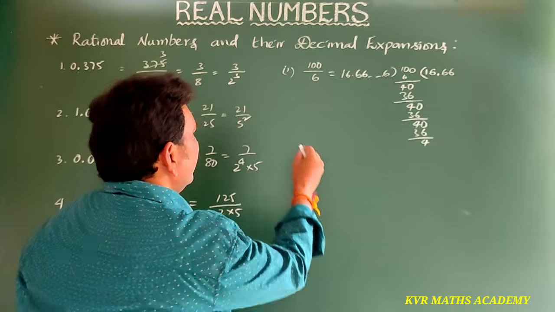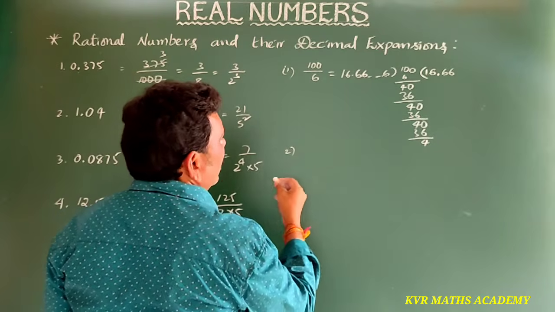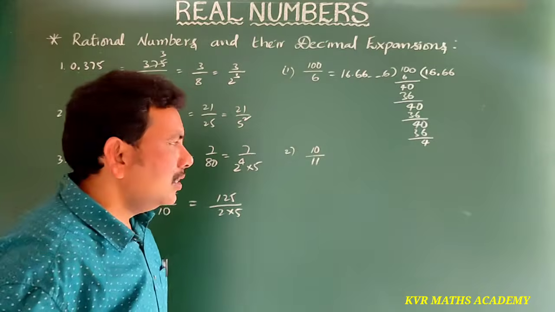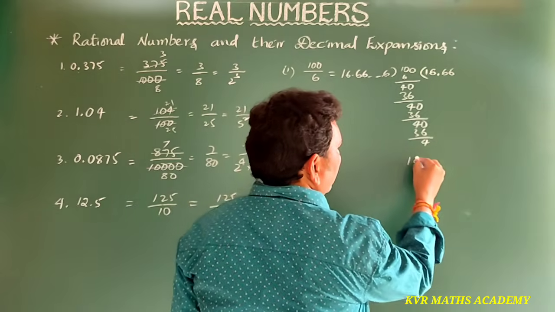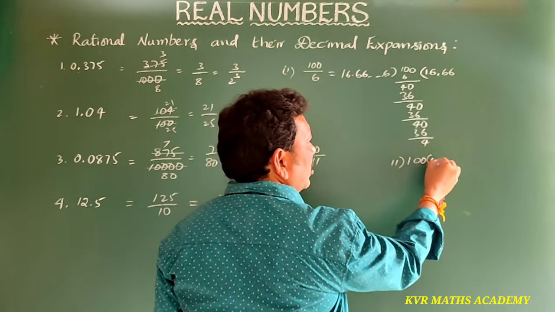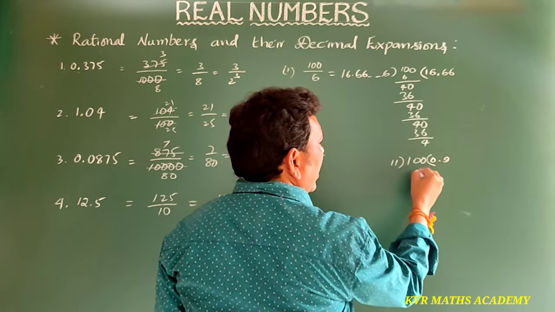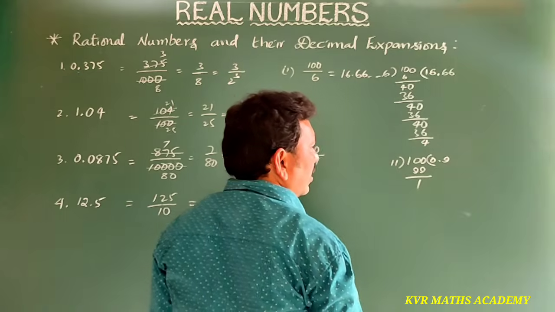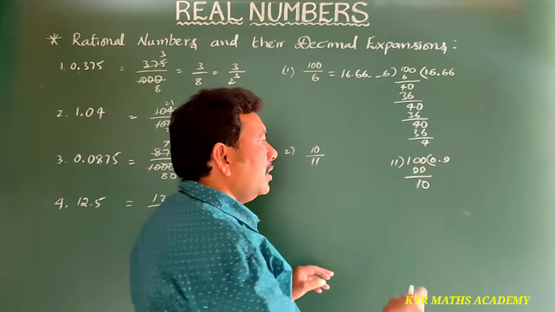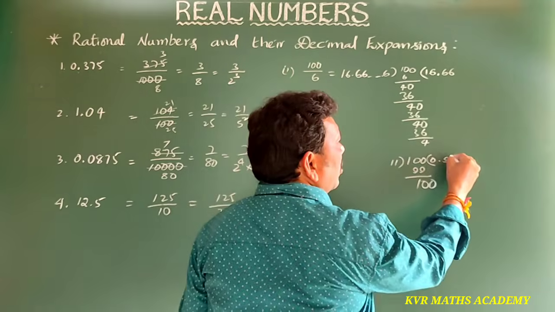Right. Suppose we take another example, 10 by 11. 10 by 11 means we divide 10 by 11. Not cancel, no, so put 0 and 0 point. 11 9s are 99, 1. Put 0. Not cancel, no, so keep another 0 and put 0 here also.